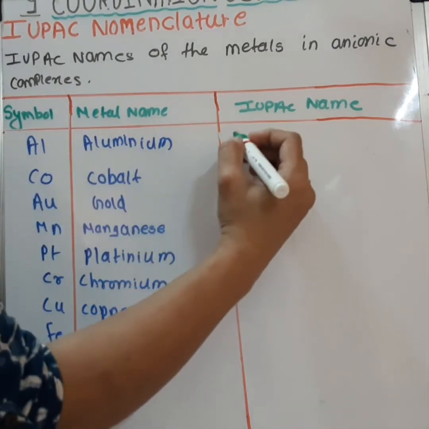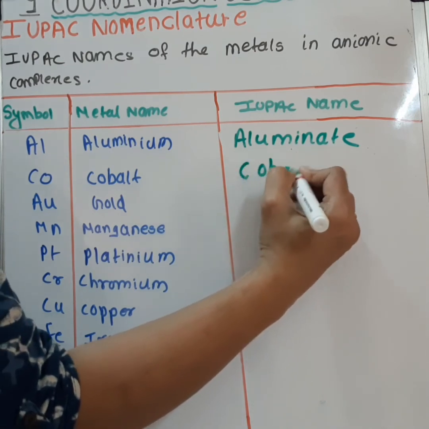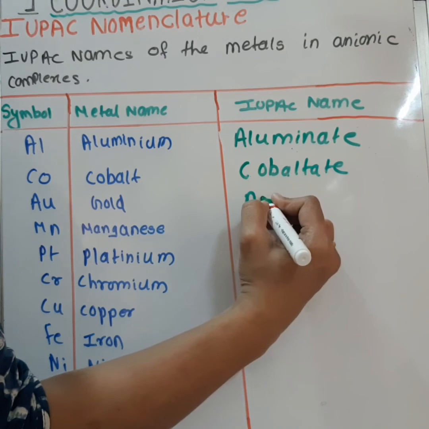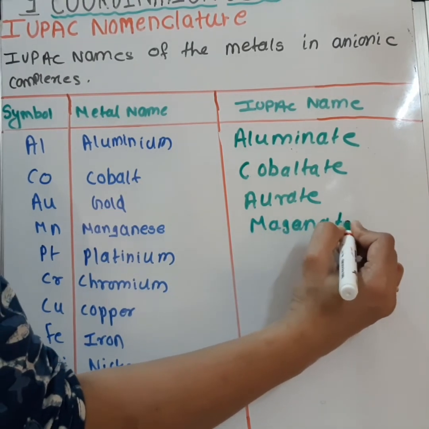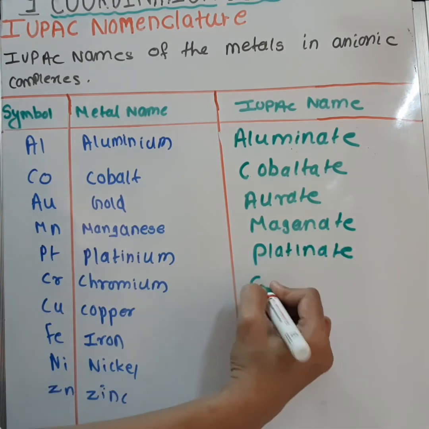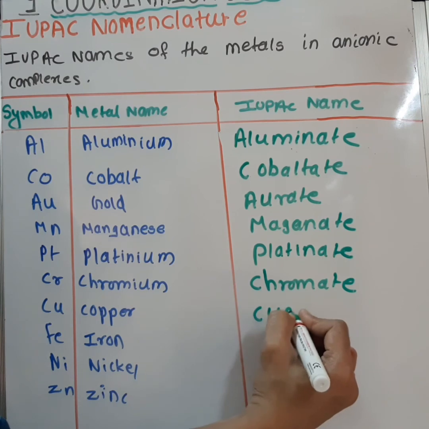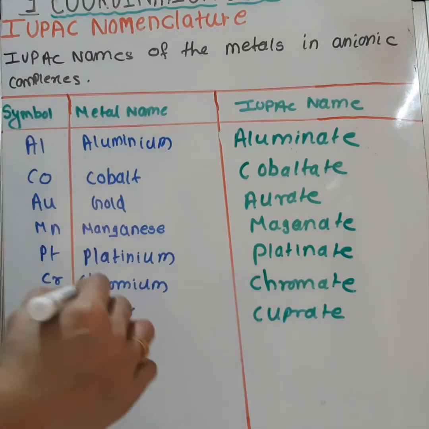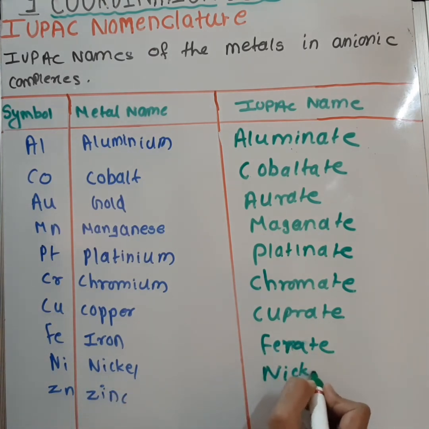So aluminium will be named as aluminate, cobalt will be named as cobaltate, gold will be named as aurate, manganese will be named as manganate, platinum will be named as platinate, chromium named as chromate, copper will be named as cuprate, then iron will be named as ferrate, nickel will be named as nickelate, zinc will be named as zincate.